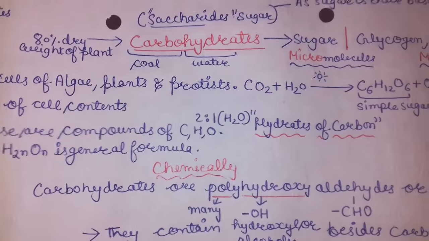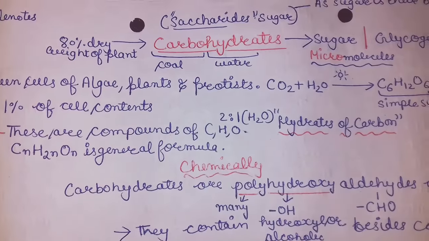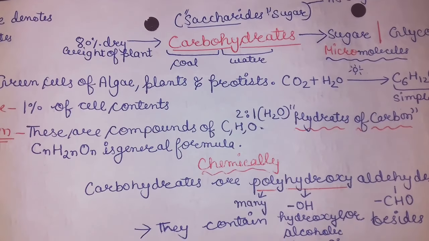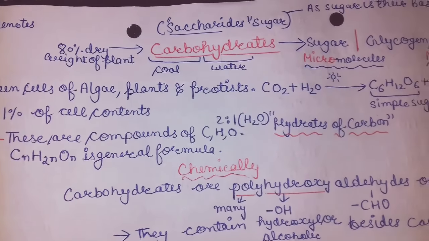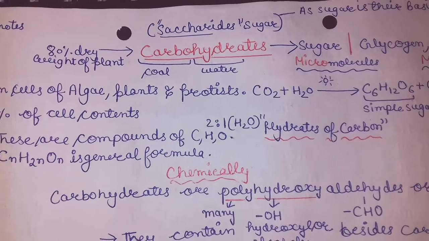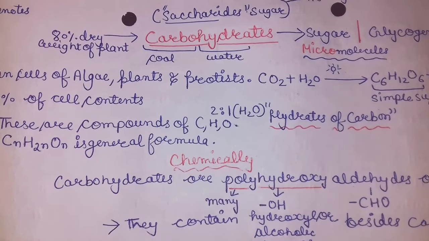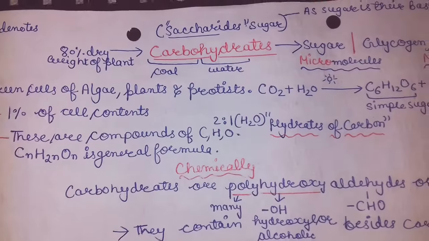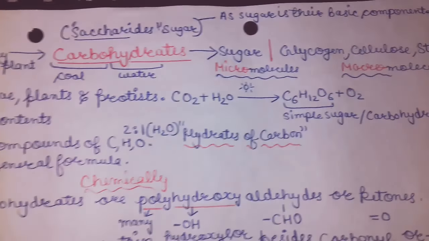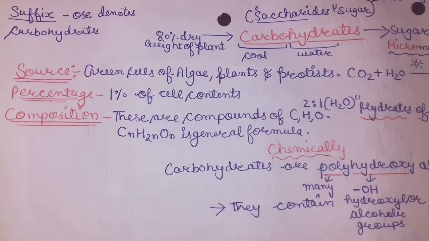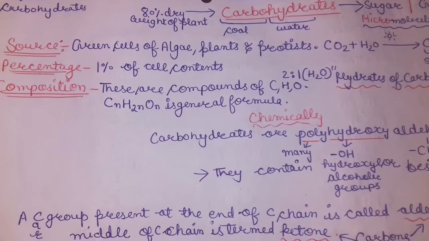Now, firstly, we will know about the micromolecules. This is about the carbohydrate. Carbo means coal and hydrate means water. It forms 80% of dry weight of a plant. Carbohydrates are also known as saccharides, which means sugar, because their basic unit is sugar. They are composed of sugar. The suffix "ose" denotes the carbohydrates.